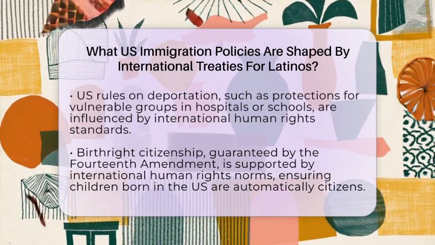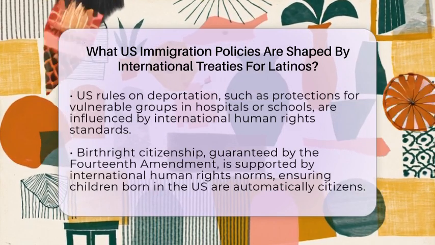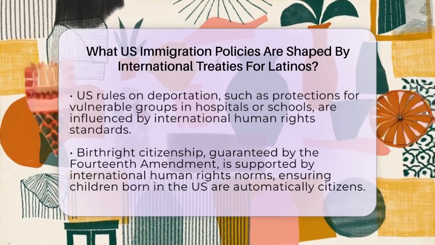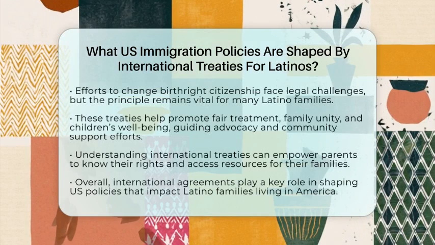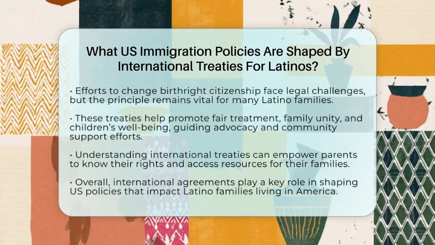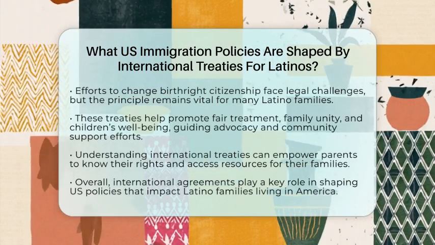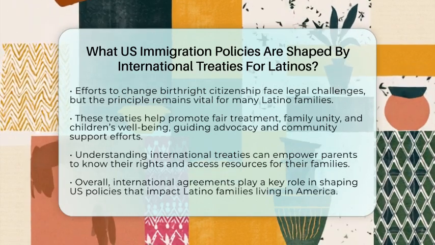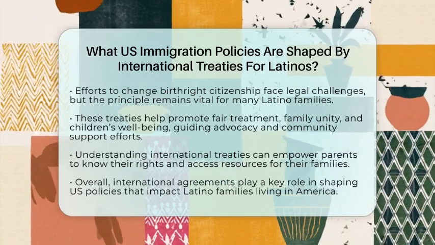Rules about where and when people can be deported also have ties to international human rights standards. For example, there are limits on deporting people from hospitals or schools to protect vulnerable groups. These rules aim to keep families safe and prevent harm. Birthright citizenship, guaranteed by the 14th Amendment, is also supported by international human rights norms. It ensures children born in the US to immigrant parents automatically become citizens. Some efforts to change this have faced legal challenges, but the principle remains important for Latino families.